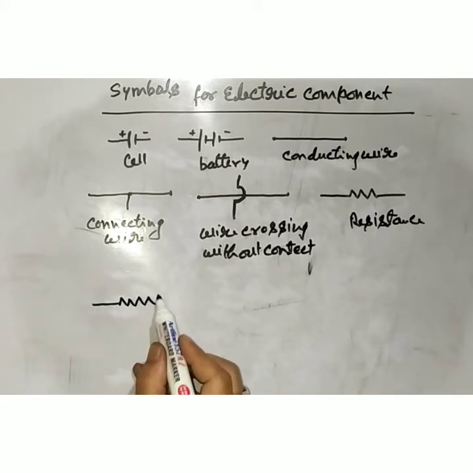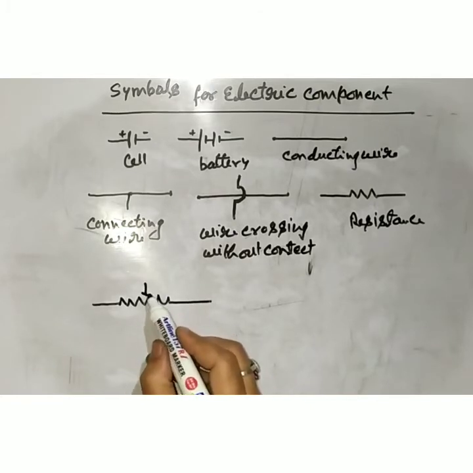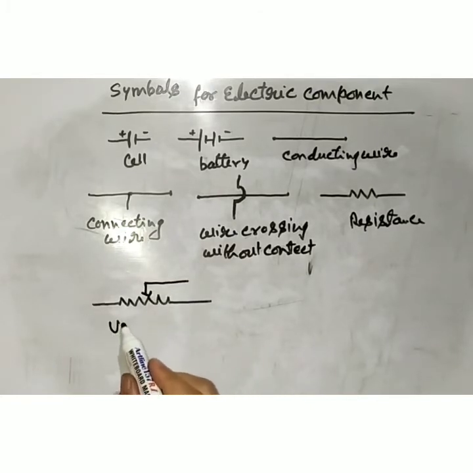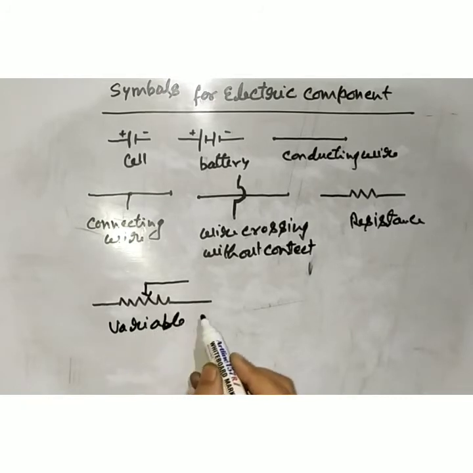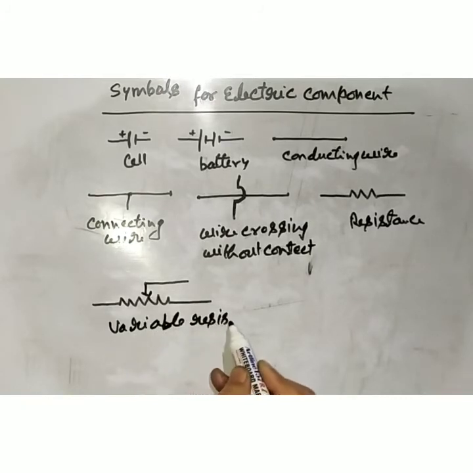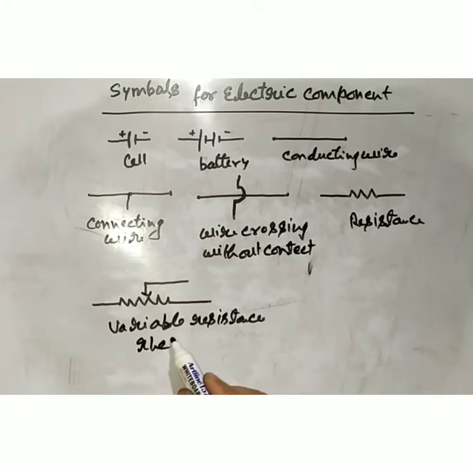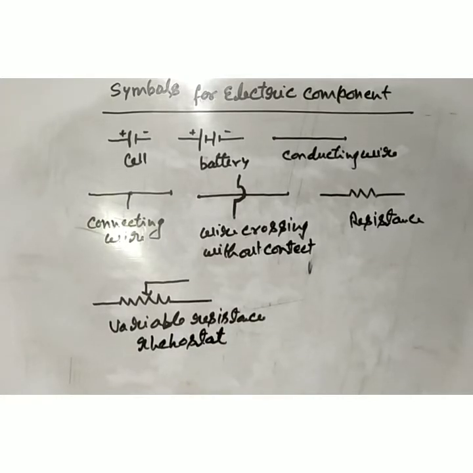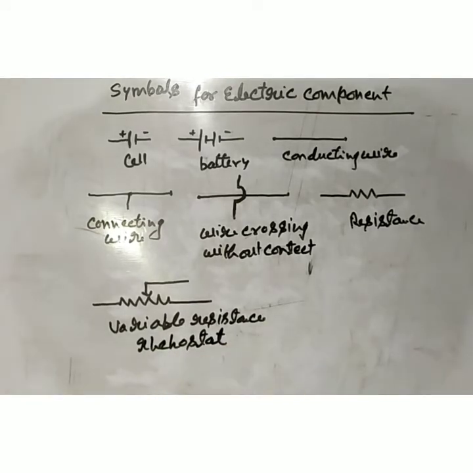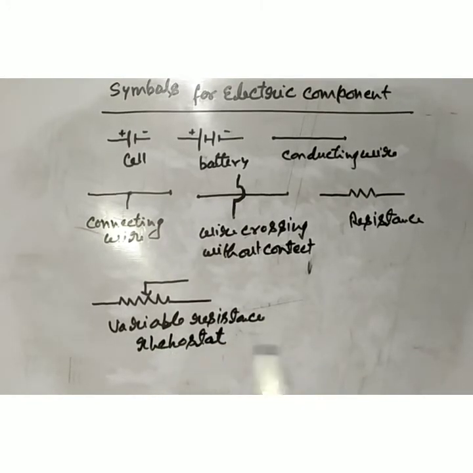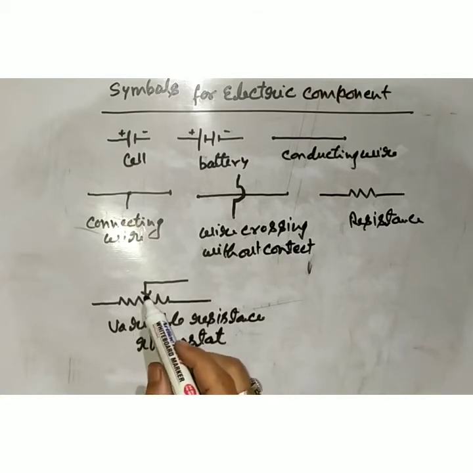Variable resistance. It is a very good thing that is used in electric circuits. It is also known as the rheostat. Rheostat. What is it? Variable resistance. All you see in your house, that is a regulator of the fan. That is, when we increase the resistance, then the flow of current decreases. So it is the variable resistance.